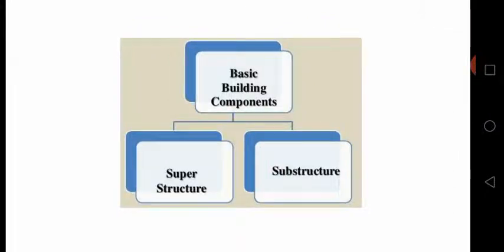So what are the different building components? Building components are basically divided into two categories. One is superstructure and one is substructure. What is a superstructure? Superstructure is the portion of a building which is constructed above the ground level. It includes columns, beams, slab, and a number of doors, windows, flooring, roofing, parapets, etc.